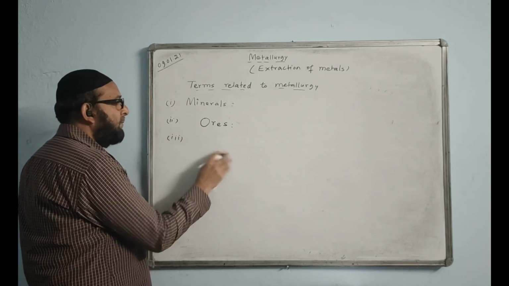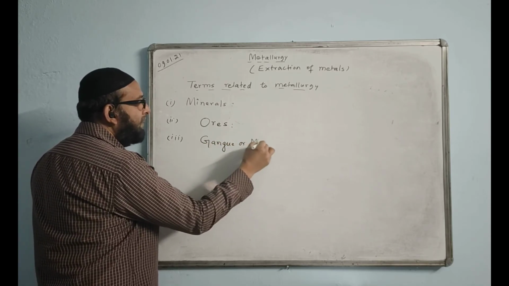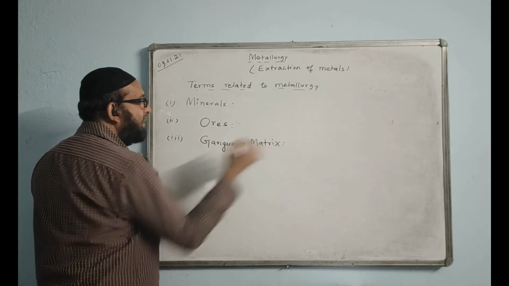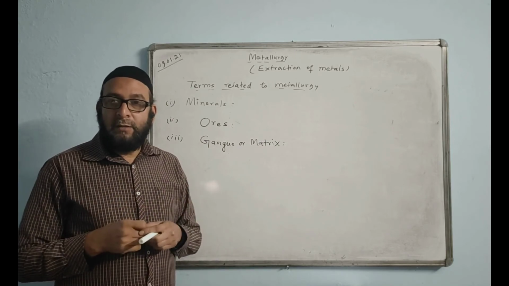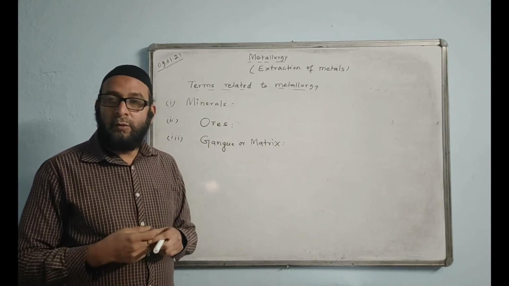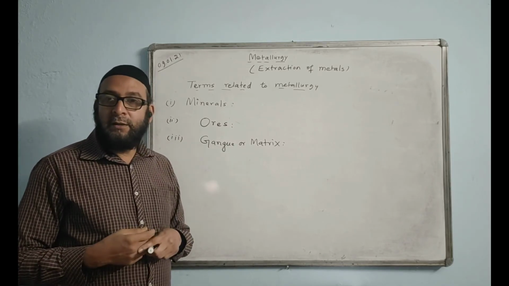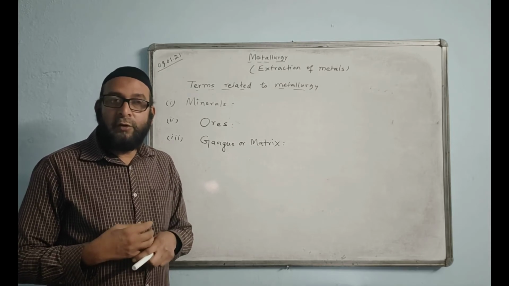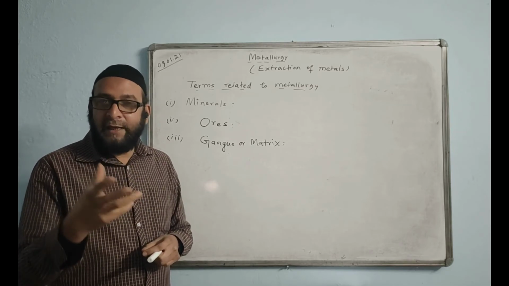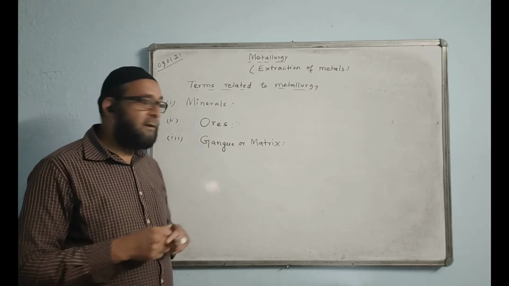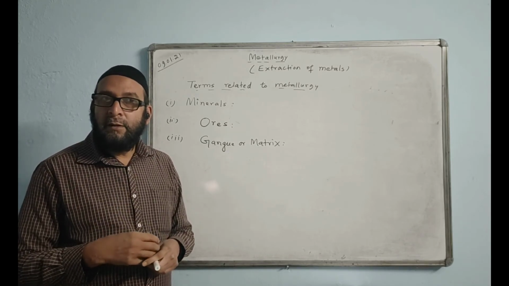Third point is gangue. This is also called matrix. M-A-T-R-I-X. We said the earthly impurities associated with an ore, including rocky impurities, including rocks and silica particles, are called gangue or matrix. Matrix are the earthly impurities.